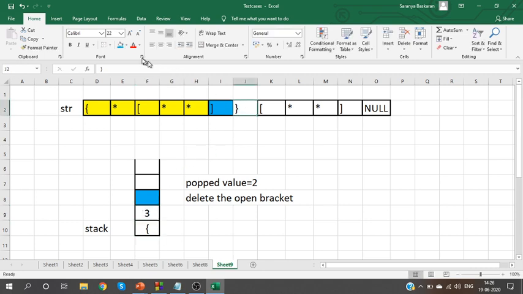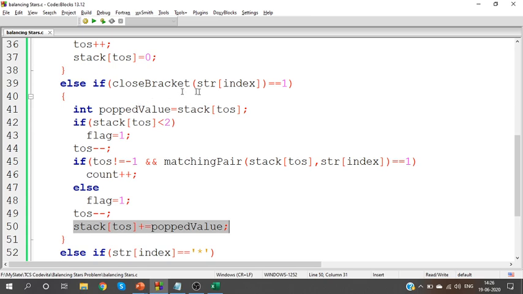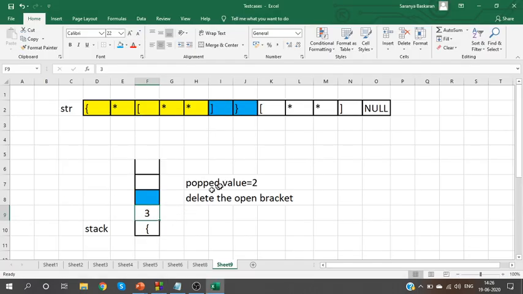Now I see a close bracket. What will you do when you see a close bracket? When you see a close bracket, you will store the popped value. What is the popped value this time? Popped value is 3. Yes, after storing this value, you will delete it. Then you will compare whether the brackets are matching. The brackets are matching. So you will delete the bracket.